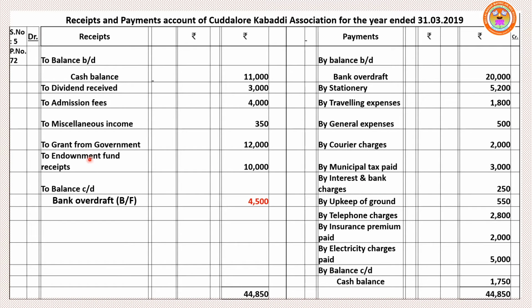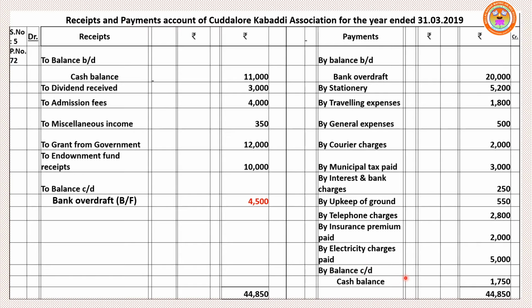Miscellaneous income, receiving money, debit side, receipt side. Upkeep of ground, maintenance, we are spending money, so credit side, payment side. Grant from government, receiving amount from government, so receipt side. Telephone charges paid, payment side. Endowment fund receipts, we are receiving money, so under debit side, receipt side. Insurance premium paid, payment side. Electricity charges paid also, payment side.